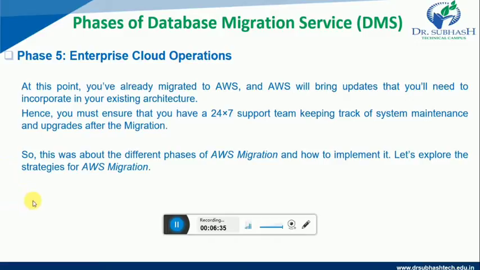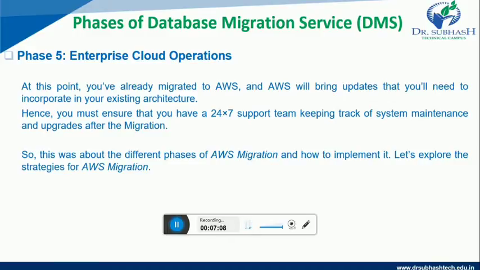At this point, you have already migrated to AWS, and AWS will bring updates that you will need to incorporate in your existing architecture. Hence, you must ensure that you have a 24/7 support team keeping track of the system maintenance and upgrades after the migration. So this is all about the different phases of AWS migration and how to implement it.